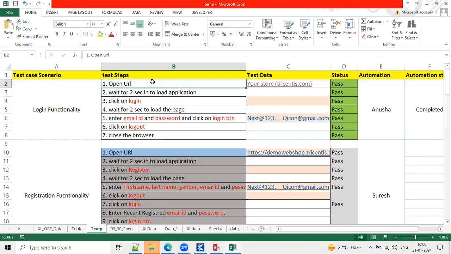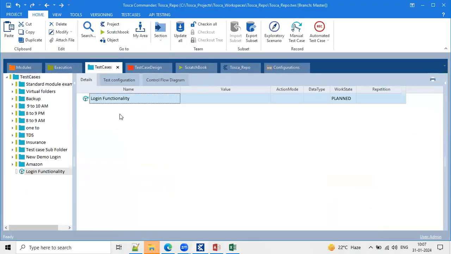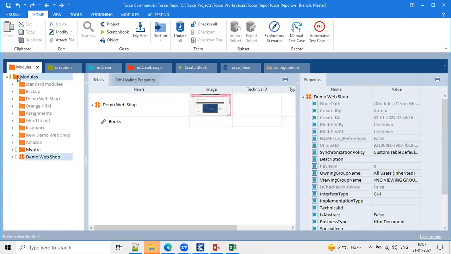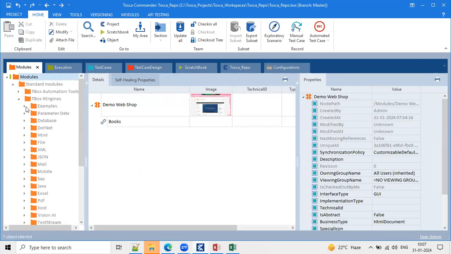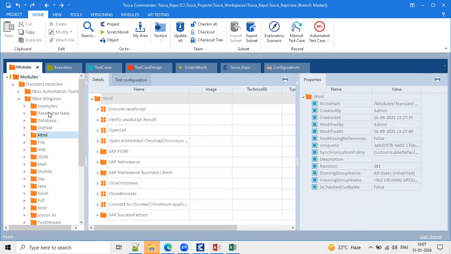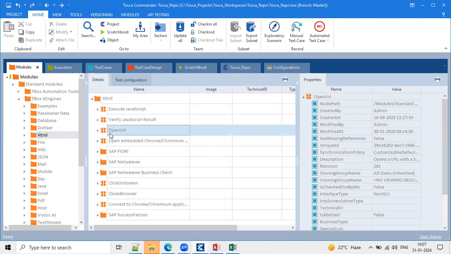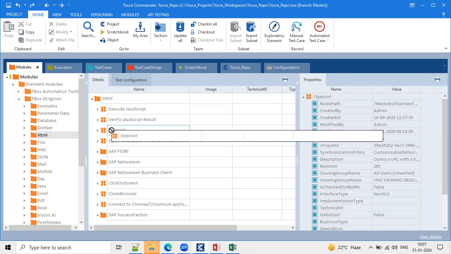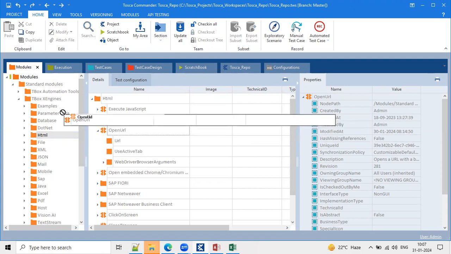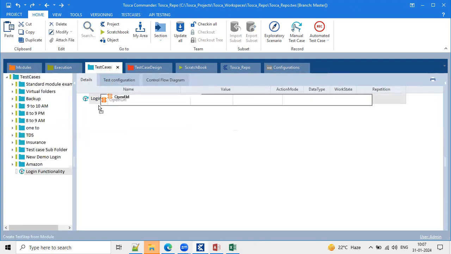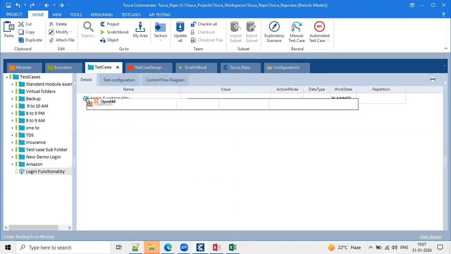What is the first step? Open URL. To open the application URL, Tricentis has already provided some standard modules. These are all the standard modules given by Tricentis, along with a couple of application related modules. One standard module is available, that is the open URL standard module. Select this open URL, hold your cursor and drag this module to your test case section, go to your test case and drop here.